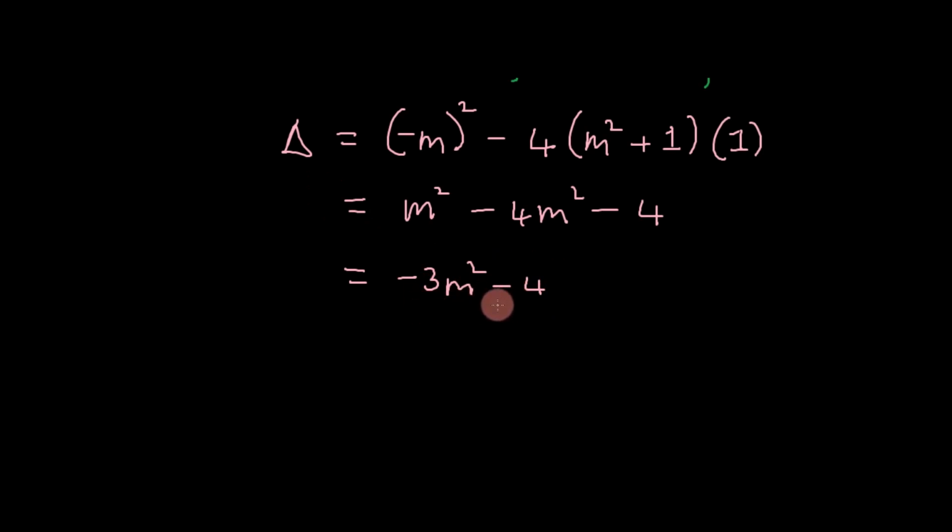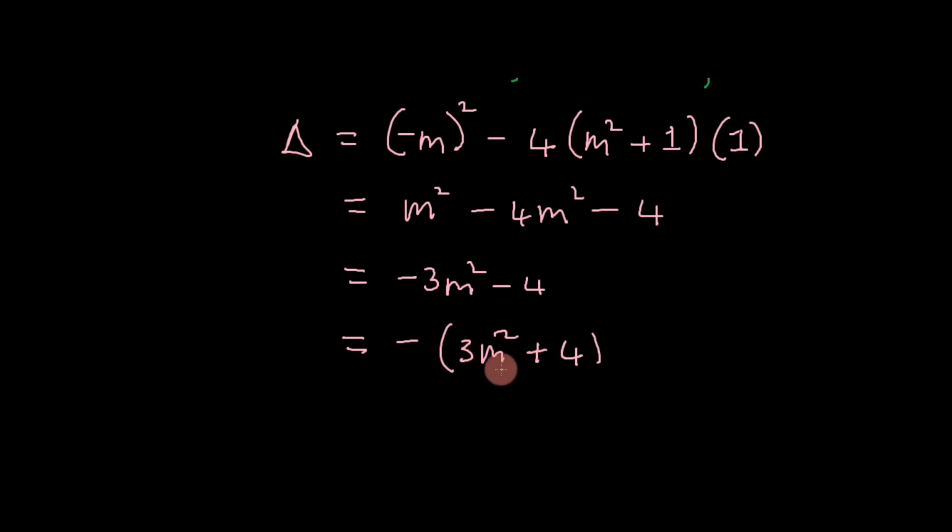And we need to show that this is always going to be negative for all values of m. So we can take out the negative here, and we get 3m squared plus 4. Now 3m squared, because the m is squared, will either be 0 or it will be positive.